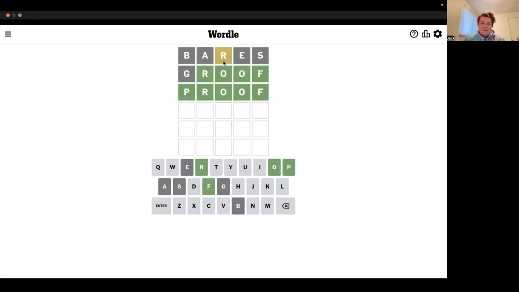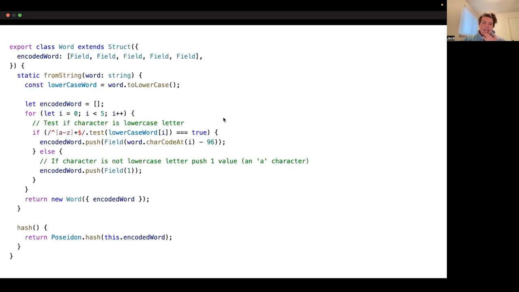So we want to represent this 5-letter word, and we don't have a type for this. What we can do here is we have this struct, and we can extend it to create a word. That word can store this array of 5 field elements.